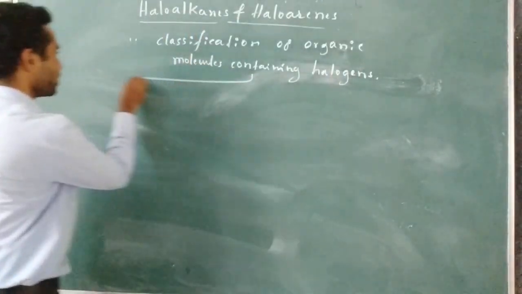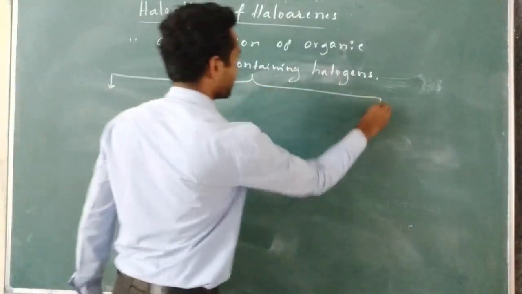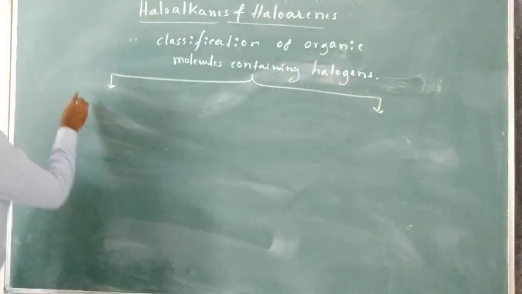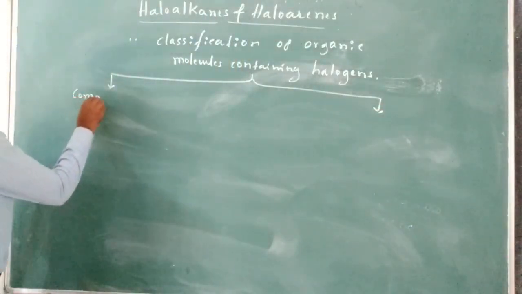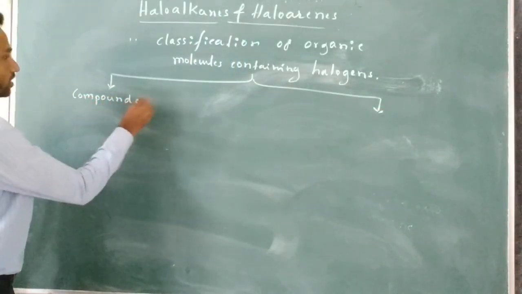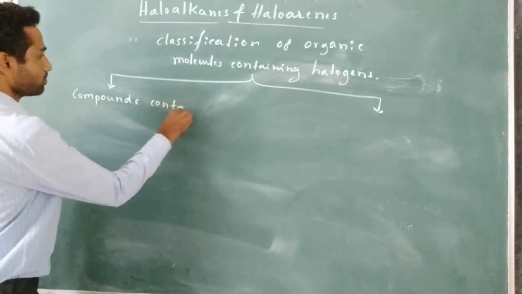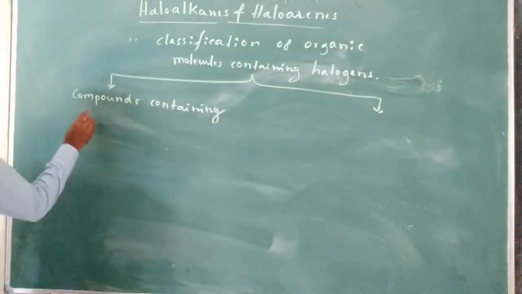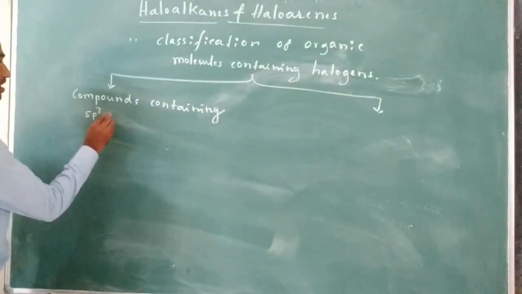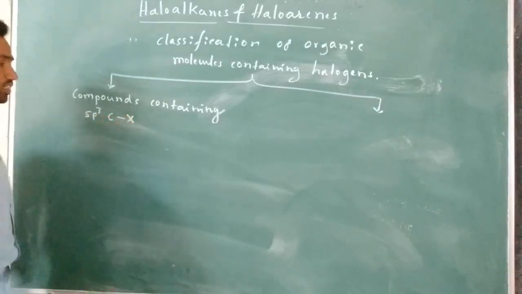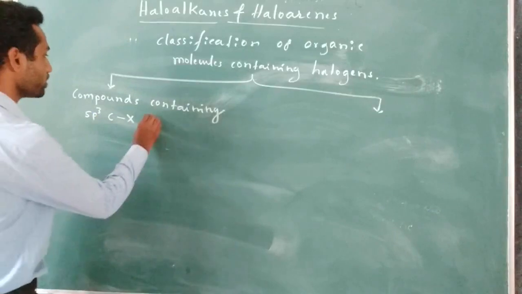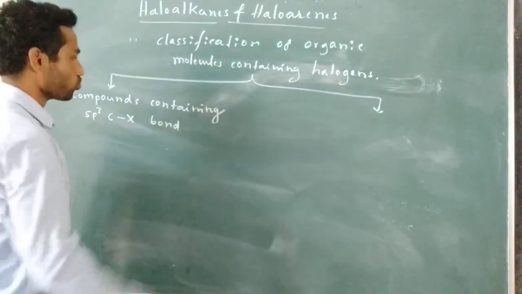This is broadly classified into two categories, two types. One is compounds containing sp3 hybridized carbon to halogen bond. This is one class.